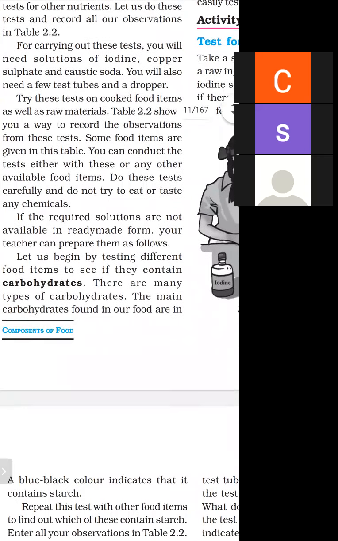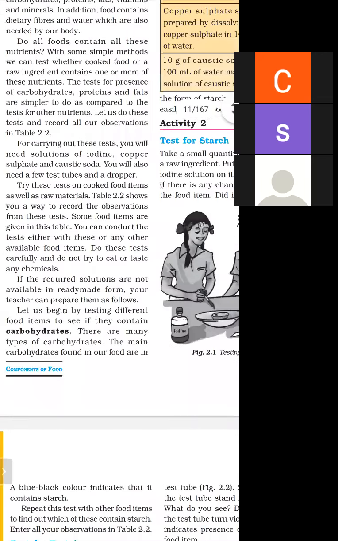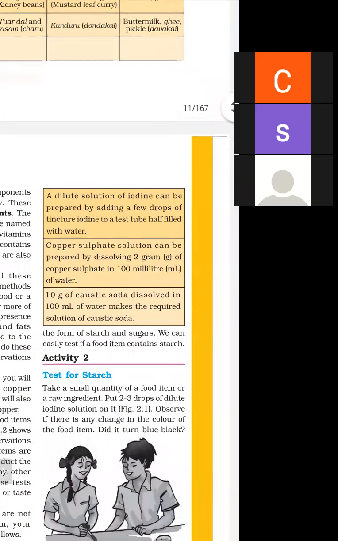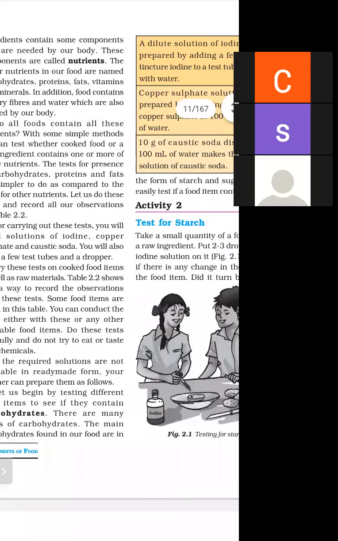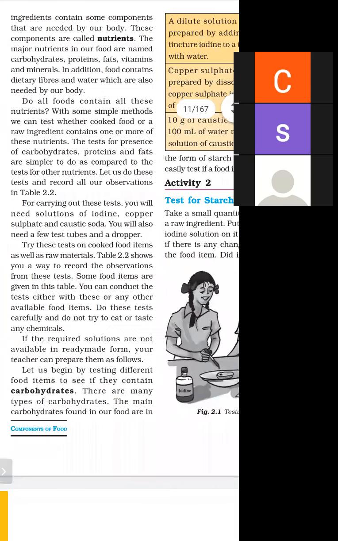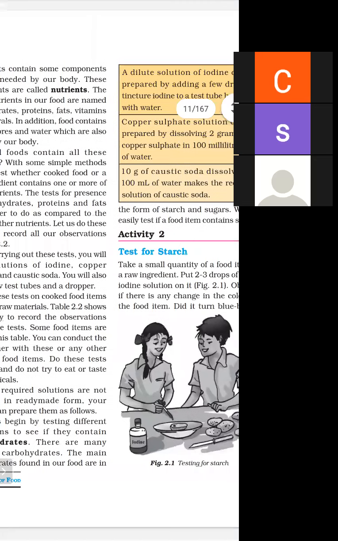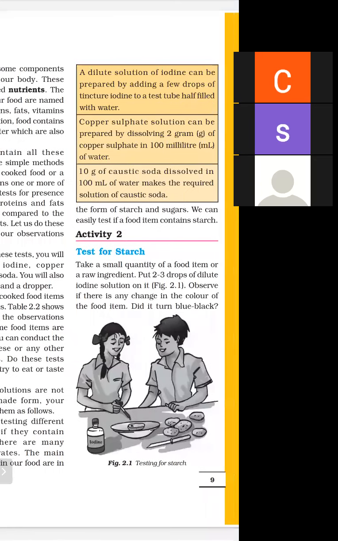Let us begin by testing different food items to see if they contain carbohydrates. There are many types of carbohydrates. The main carbohydrates found in food are in the form of starch and sugar. So the first nutrient is carbohydrates. We can easily test if a food item contains starch. If we have a potato, we can check whether it contains starch or not.